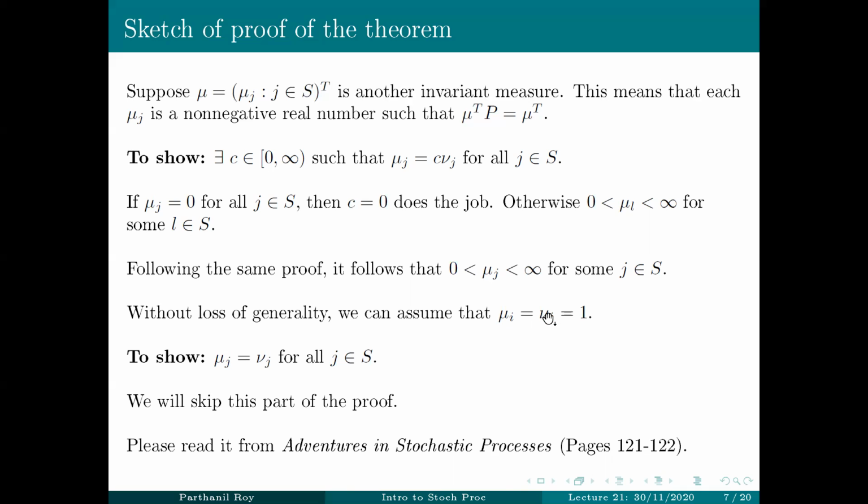Essentially, we are assuming that mu y and nu y are the same. Once this is done, the proof is complete in the sense that it will prove that any invariant measure mu is a scalar multiple of this nu that we started with.